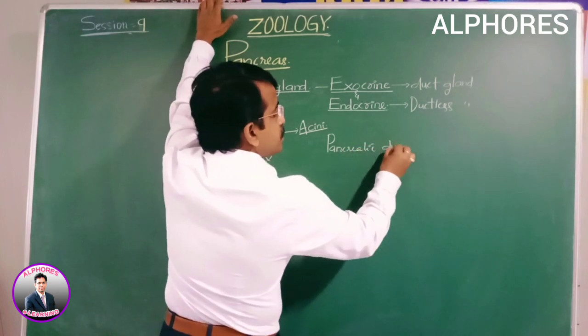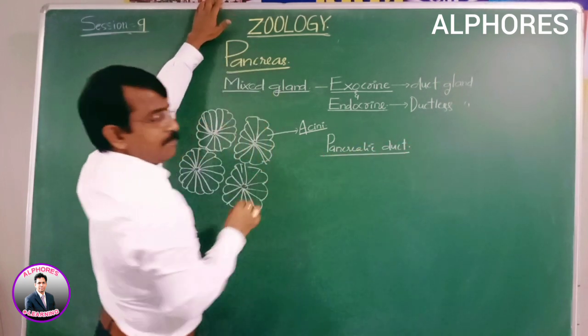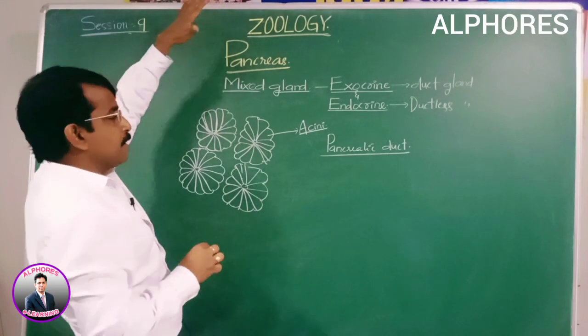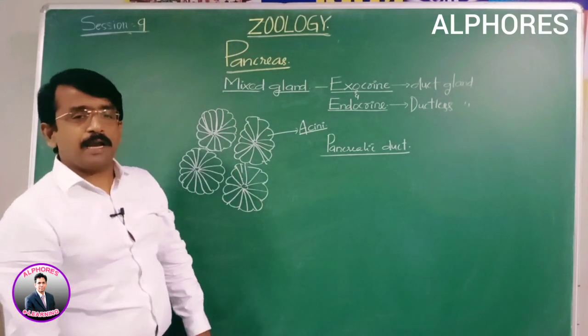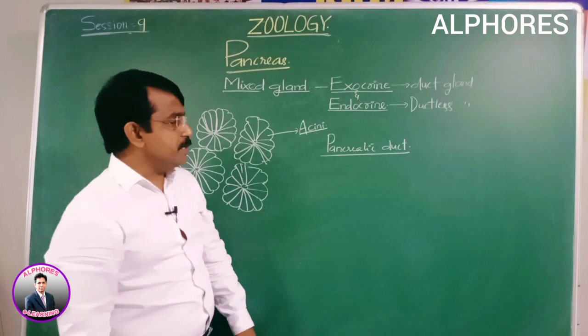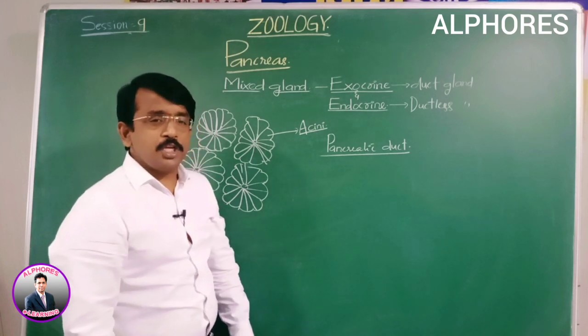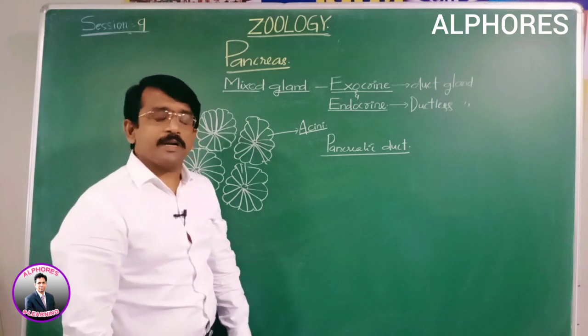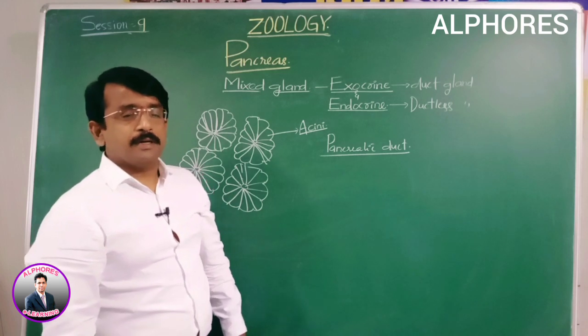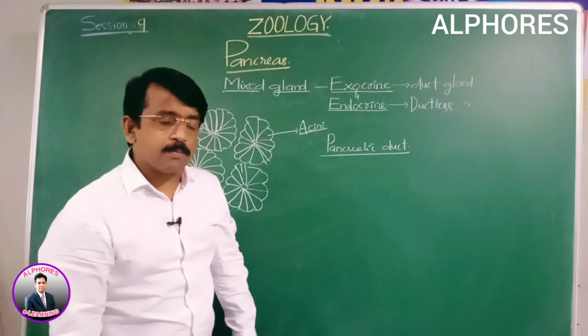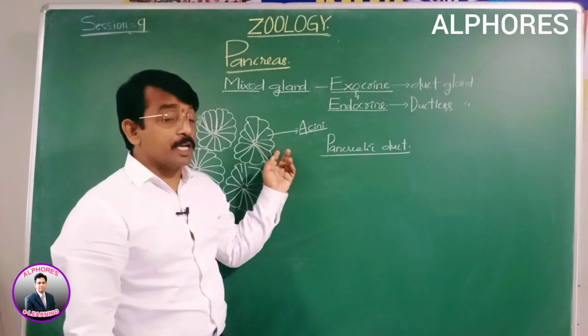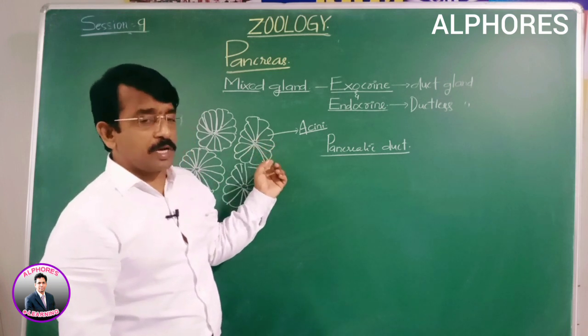We have discussed this description earlier. The pancreatic gland contains the acini lobes, which secrete the proteinoid pancreatic juice. The acini is an exocrine part.